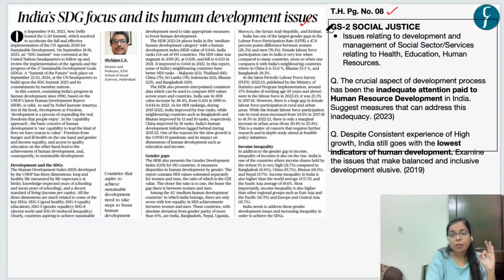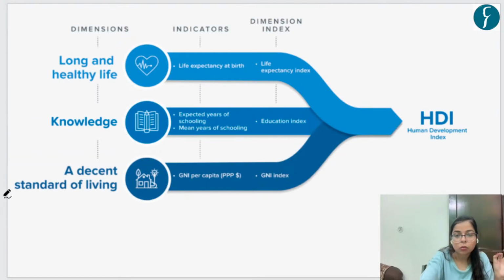Now, this topic is important for our GS Paper 2 social justice, under the syllabus head: issues relating to the development and management of social sector or services related to health, education, and human resources. In this theme of human resource development, in the year 2023, we found a particular question regarding human resource development, that despite high growth, India is still facing the lowest indicators of human development. So on this theme, UPSC had asked questions in GS Paper 2, right?